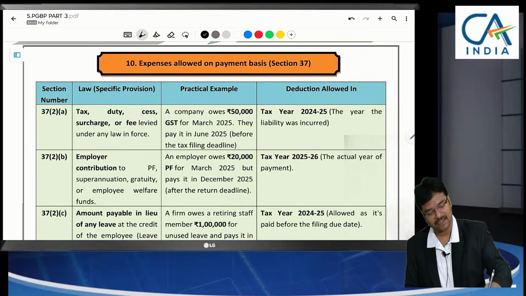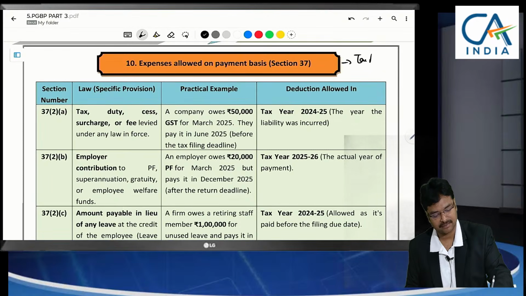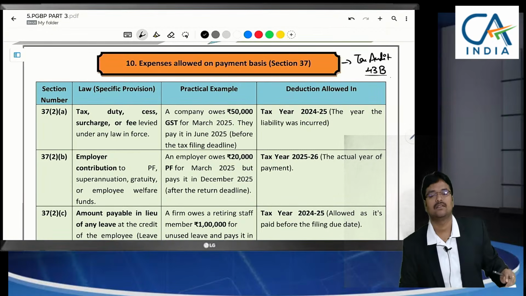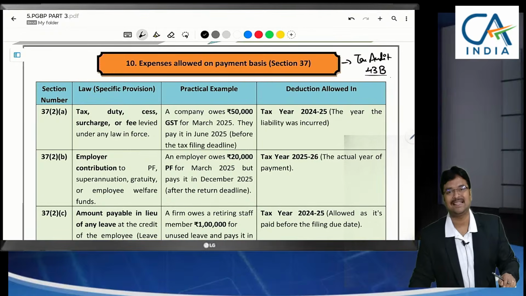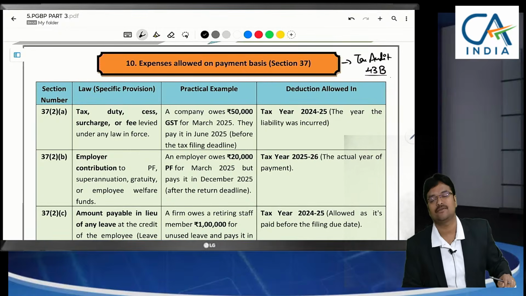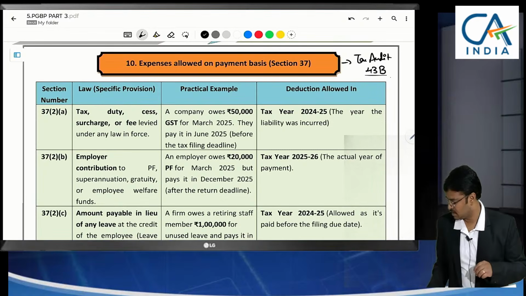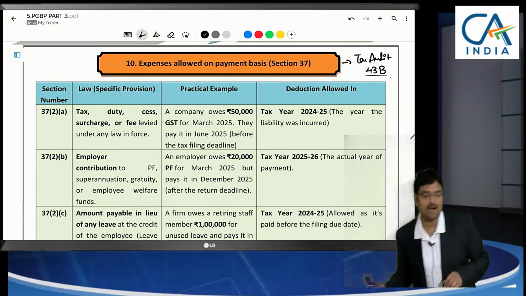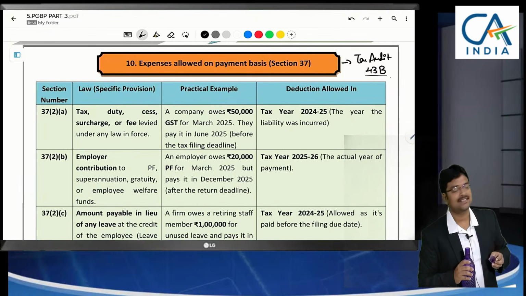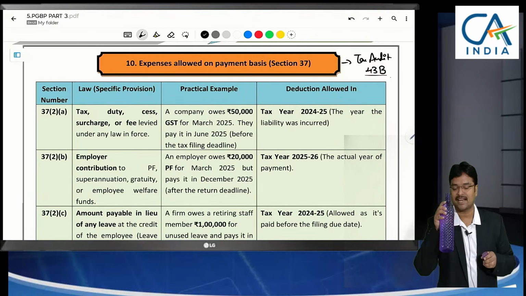And very important for our tax audit cases. Earlier we usually said this as section 43B. If we do not pay these expenses, it will be disallowed. MSME payments also today we are going to discuss in detail. GST payments, eligible or not, all these things we are going to discuss. Section 43B of the earlier Income Tax Act and section 37 of the new Income Tax Act.